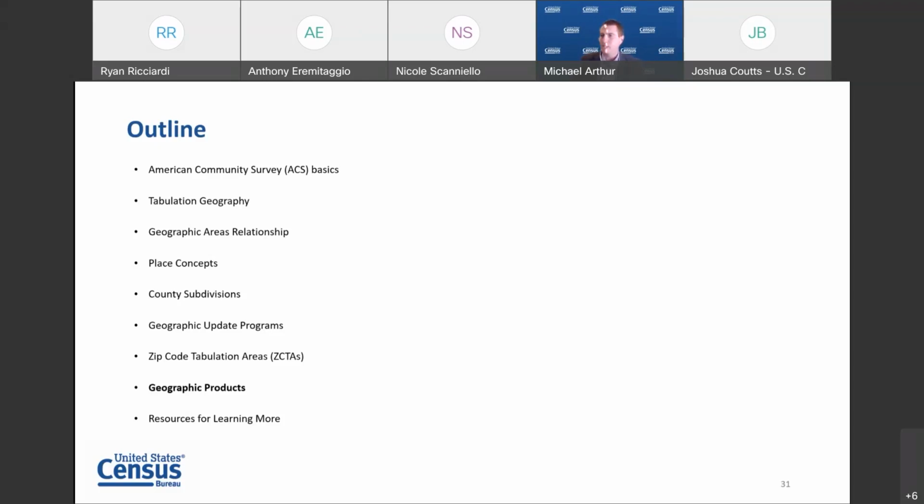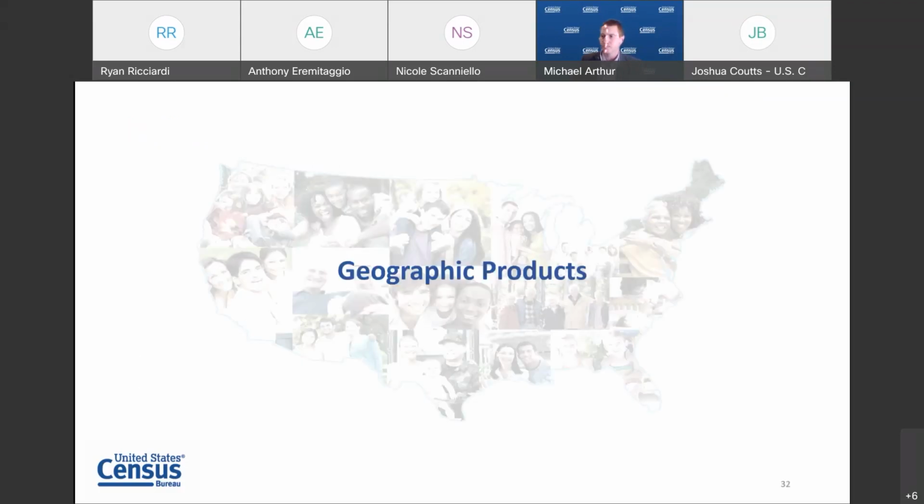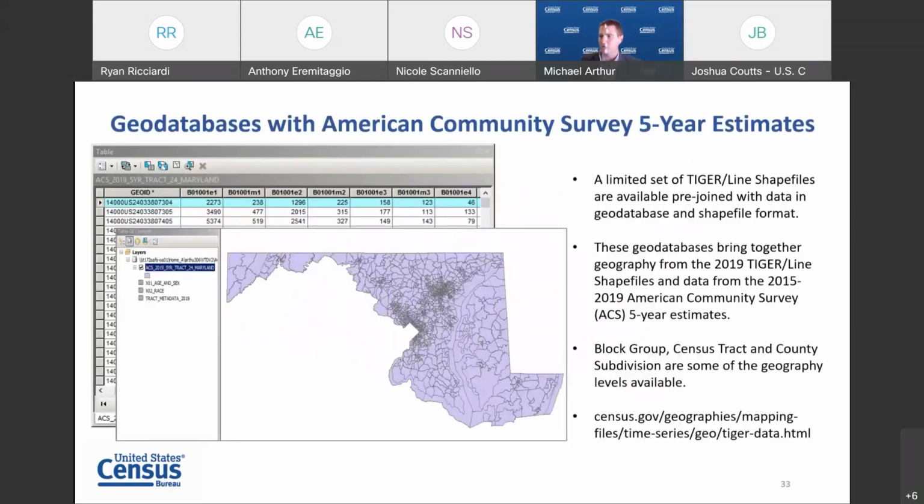One of our most common geographic products with ACS data is the geodatabase with the 5-year estimates. These geodatabases bring together geography from the TIGER/Line shapefiles and data from the ACS 5-year estimates. The example shown here on the slide shows census tracts for the state of Maryland. Common tables that users join to geography are age and sex, race, and income. By joining the data to the geography, a thematic map can be easily created.